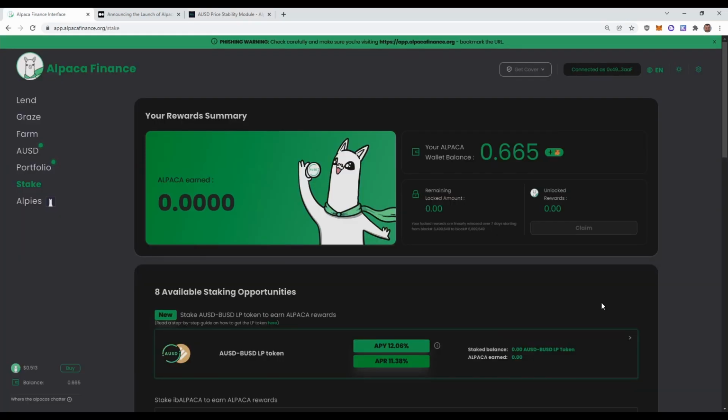Now, after going over the technicals and the risks and explaining when you are in danger of getting liquidated, the next thing you want to do is look at what you can actually do with AUSD. Why should you participate? Now, the arbitrageurs, we already covered that. They are incentivized to keep AUSD at peg. And if you buy or borrow AUSD, you can pool it here in the staking section of Alpaca for a nice APY of 11%. So 12%, that's the APY.